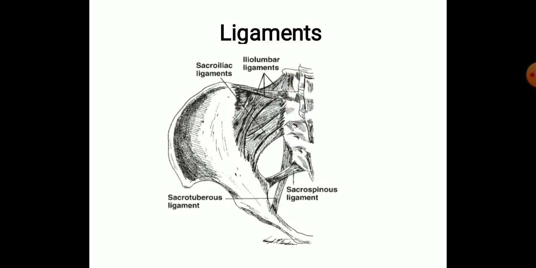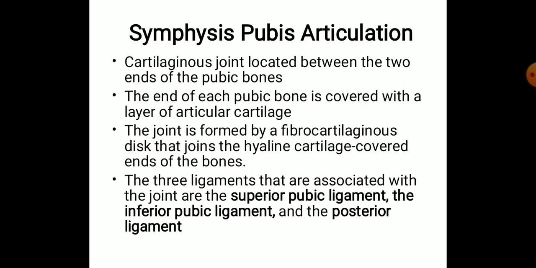vertebrae. The sacroiliac ligaments are reinforced by the fibrous expansion from the quadratus lumborum, erector spinae, gluteus maximus, gluteus minimus, piriformis, and iliacus muscle. So all the muscles mainly surrounding this iliac region are reinforcing the sacroiliac ligaments. So that is about the ligaments